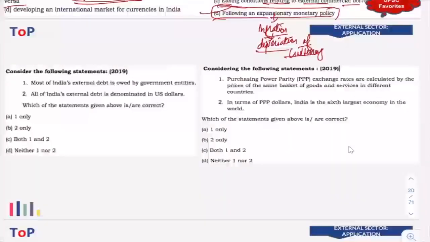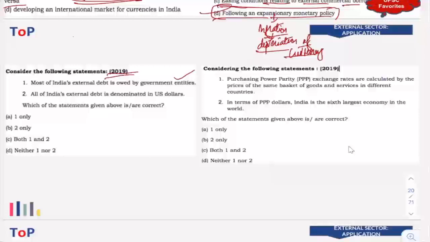These are the questions that were asked in 2019, and these are some of the questions that check your application level. Okay. Now another question from 2019 from external sector. You can see that there are a lot of questions from external sector in 2019. There are almost 4 questions. Most of India's external debt is owed by government entities. I've already mentioned that the government debt is comparatively very low.